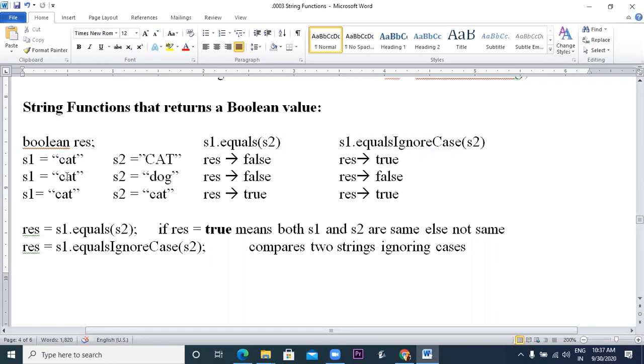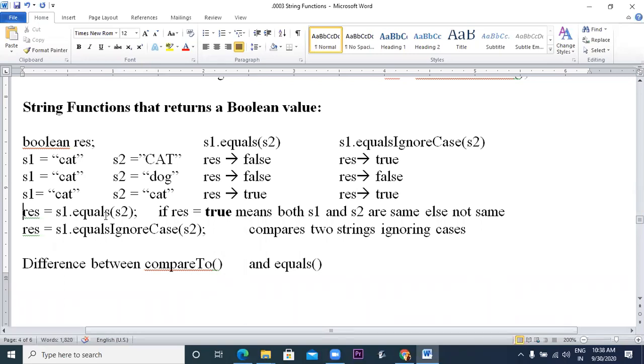Okay. In the next example, if we have cat in lowercase, dog in lowercase, now you can see both are in lowercase, but equals, if we compare them, they are not same because they are different. You can read them differently. This is cat, this is dog. So it will give you false, and this will also give you false. Even with equalsIgnoreCase, it is cat and dog, different. And in the third case, cat and cat both are same for equals also, and both of them are same for equalsIgnoreCase also. So in both the cases you will get true. Is this clear? Difference between equals and equalsIgnoreCase is clear to you?